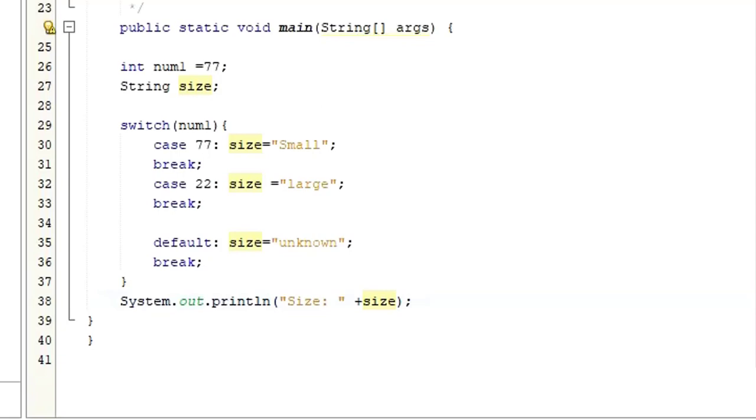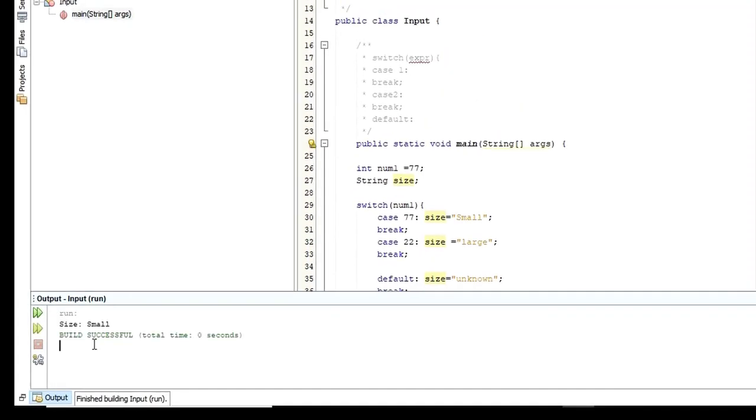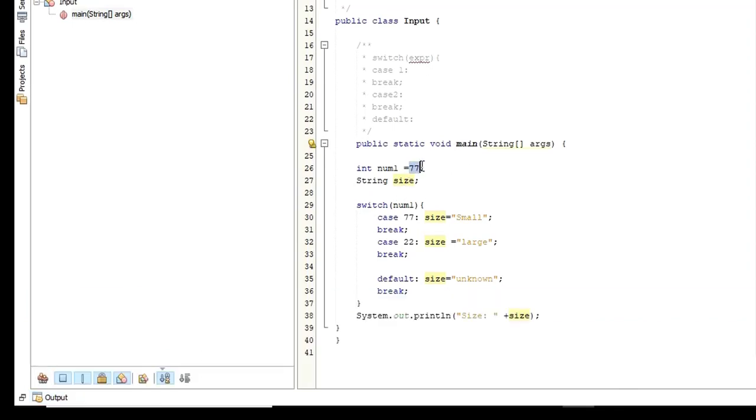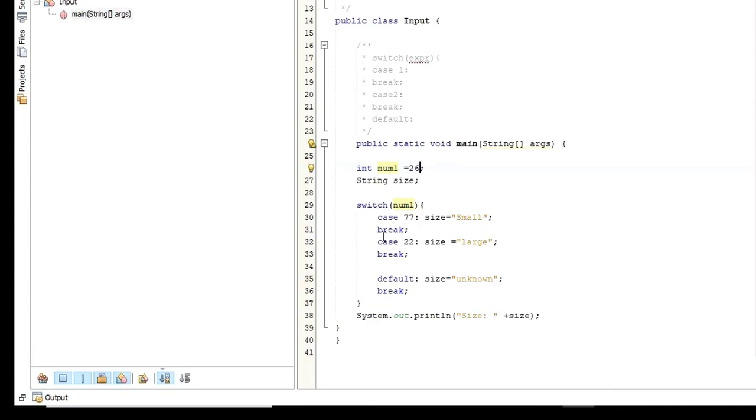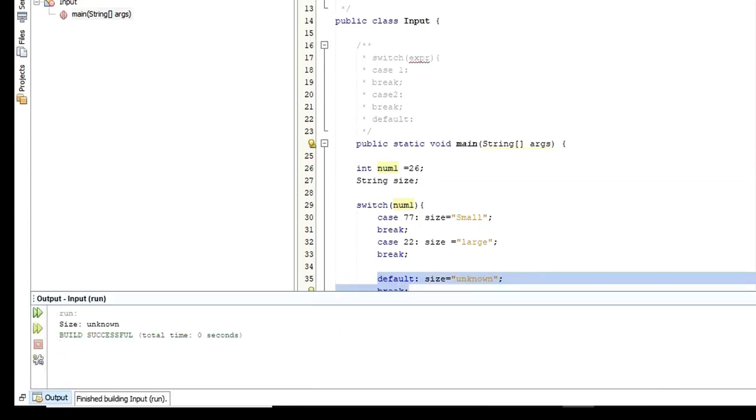So when you save and refresh, it says size is small, because initially the size is 77, so it goes to this case 77, and the value is small. When I change this number to case 22, it is going to print size is large. When I pass something, let's say 26, there is no case 26, so by default it's going to execute the statements in the default, saying unknown. As you can see here, size unknown. So this is how a switch statement would work in a Java program.